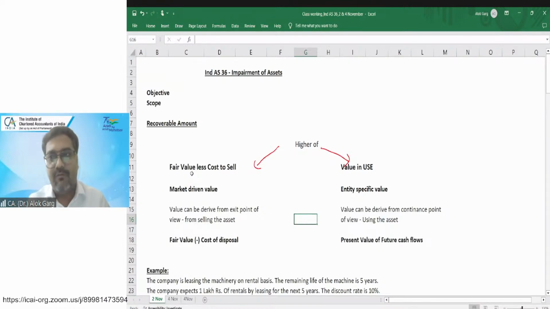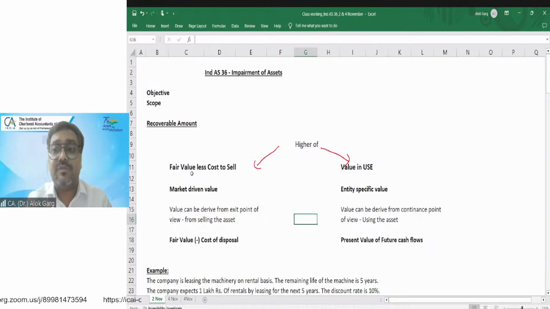I go to the valuer and ask, what is the market price of my building? The valuer says that the market price of your building is 70 crore rupees. If you go to the market and sell this building, you will be able to fetch 70 crore rupees. 70 crore is the fair value less cost to sell.